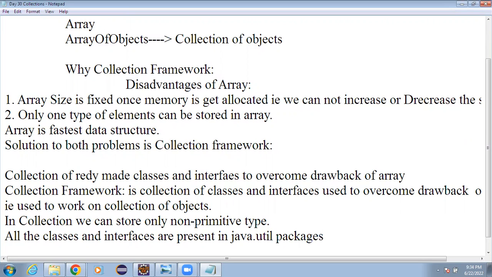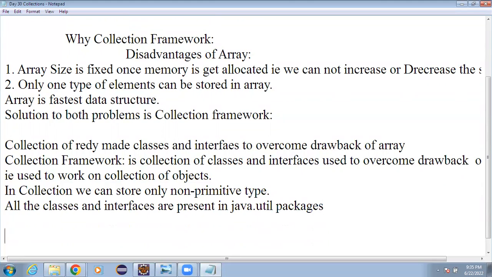If you have to learn about the collection framework and work on it, you just need to understand what the various classes and interfaces present in the collection framework are, and then why to use them. If you understand that, then the collection framework is very simple for you. There is nothing much in the collection framework. So we'll just try to understand the various interfaces present in the collection framework.